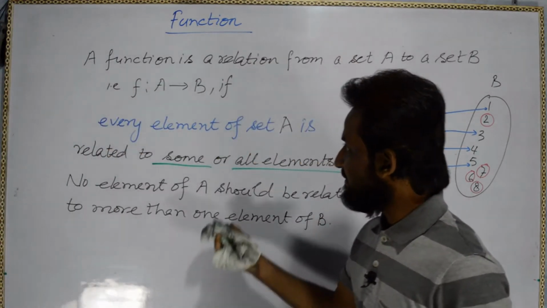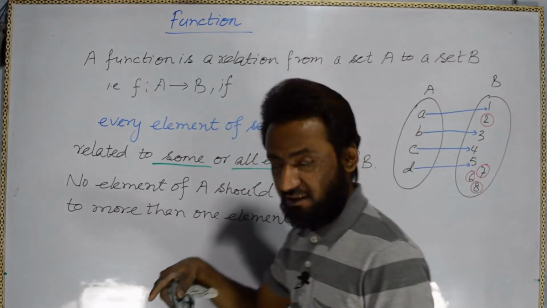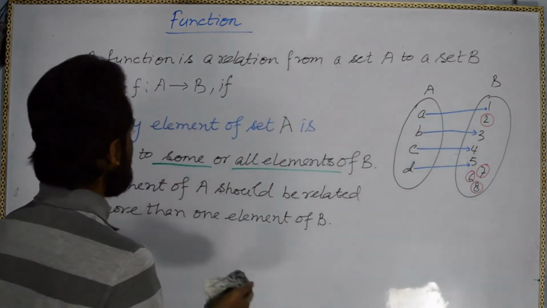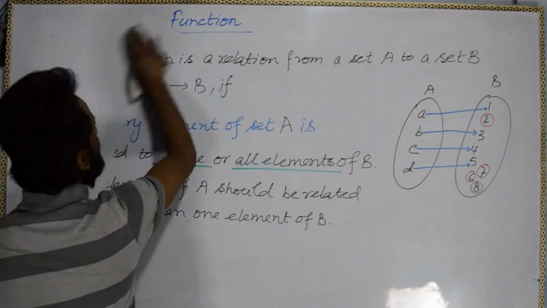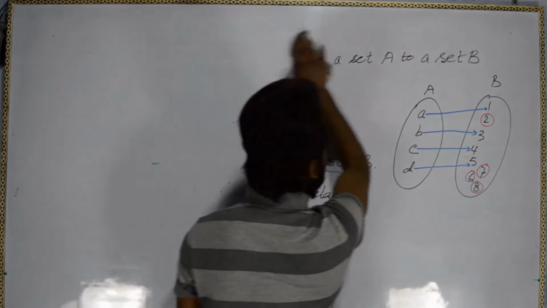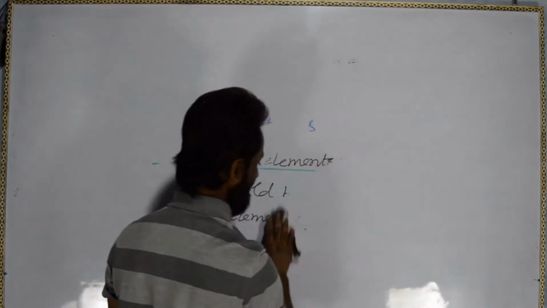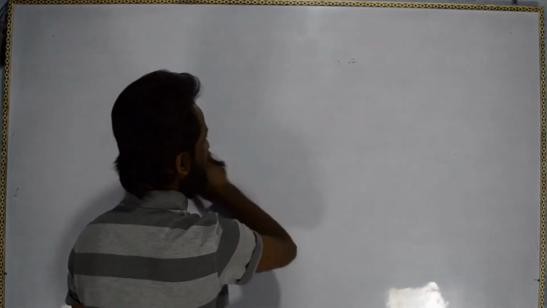I think it is going to be a little bit difficult, so I will give you some real life examples so that you can understand it properly. Let me give you some example. When we were studying relations, I gave you one example of a family.